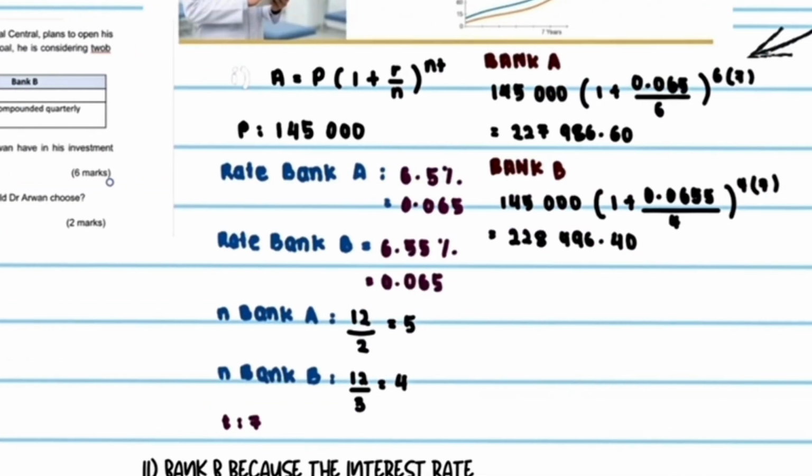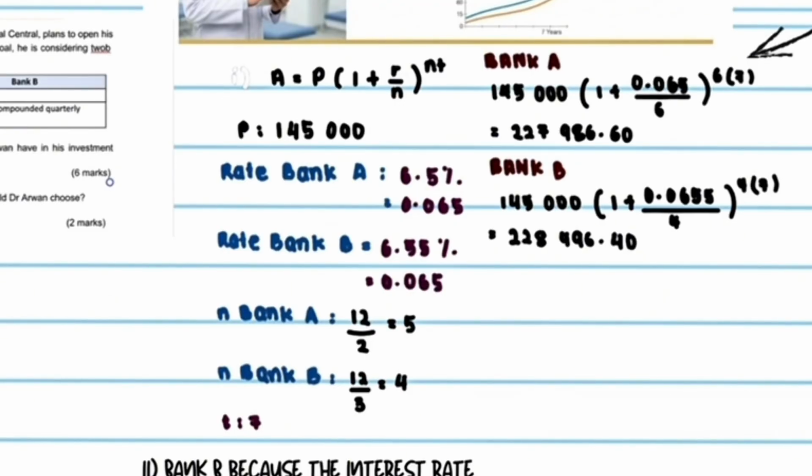So, we will use the compound interest formula, which is A equals P open bracket 1 plus r over n close bracket power n times t. As we can see, the interest rate for Bank A is 6.5%, which is 0.065, and the interest rate for Bank B is 6.55%, which is 0.0655.